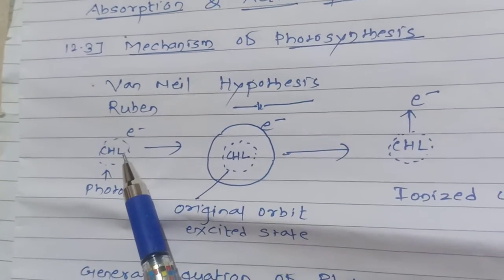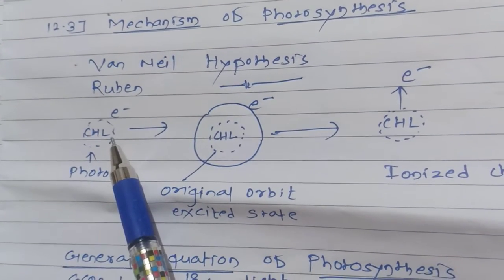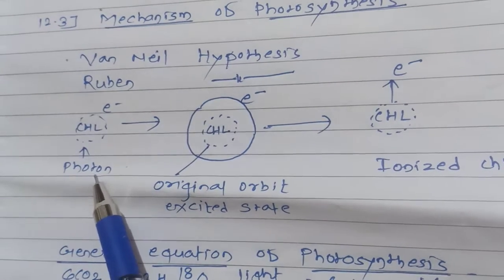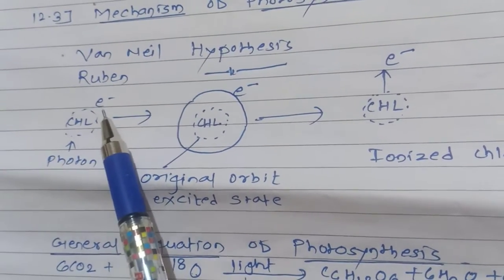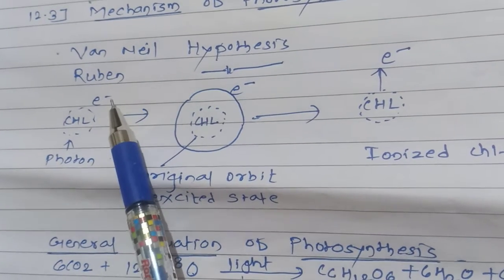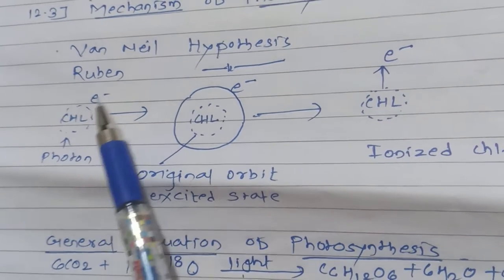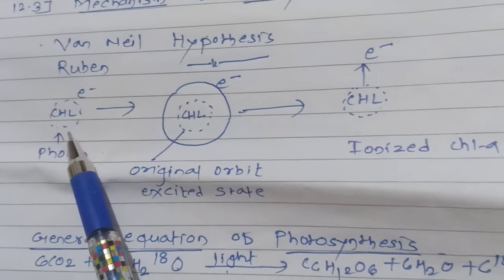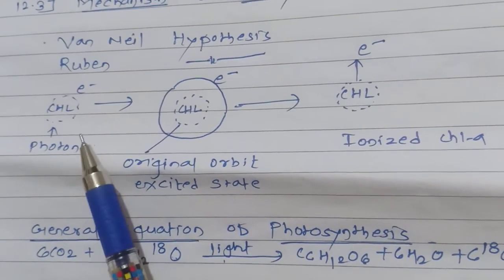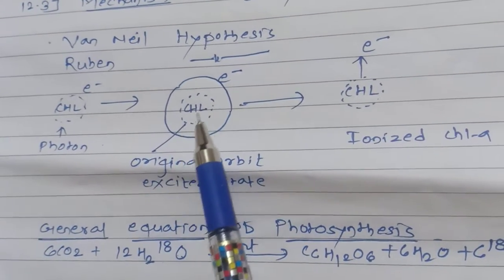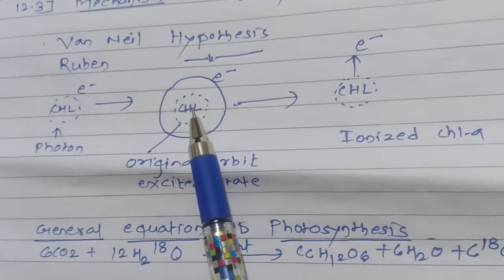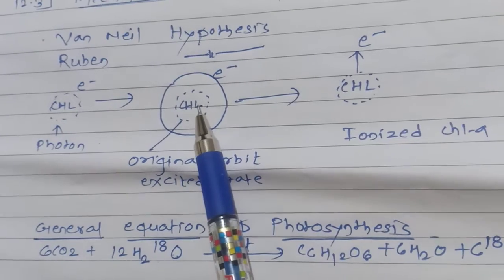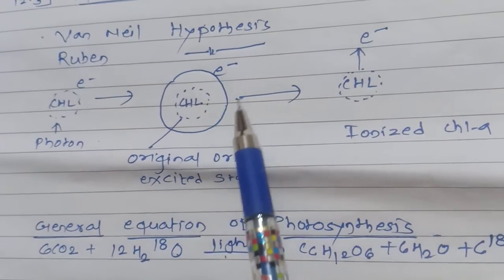Chlorophyll is the predominant pigment found in the chloroplast. When light rays fall on chlorophyll in its normal state, the electrons have a negative charge. This is the normal state of chlorophyll. When a photon is absorbed by chlorophyll A, the chlorophyll A becomes excited, and the electrons are transferred to the next orbit.